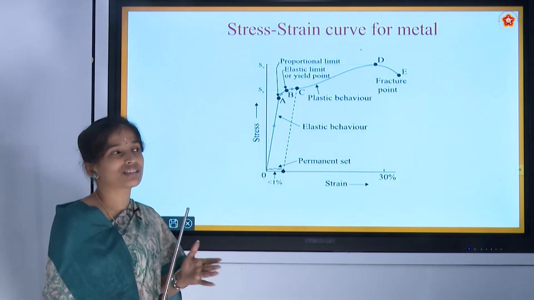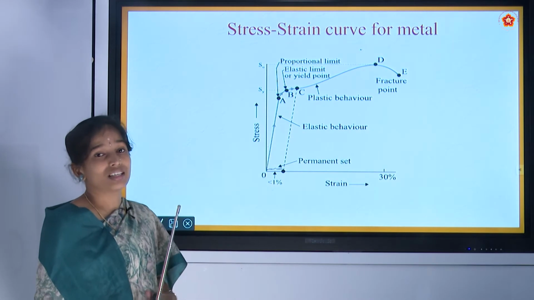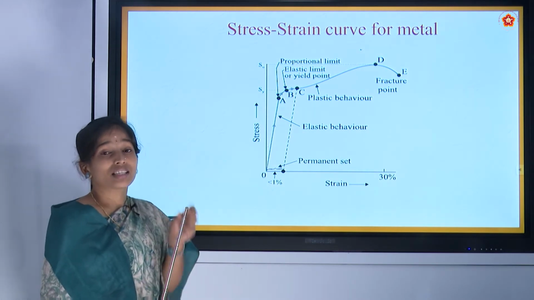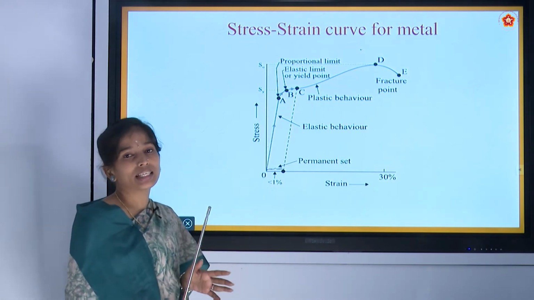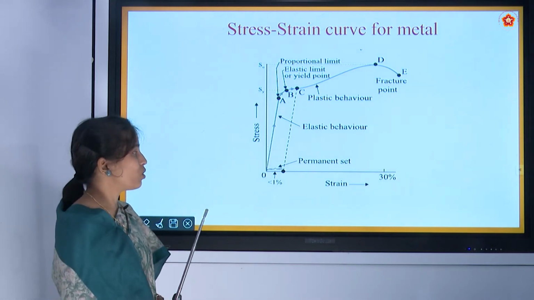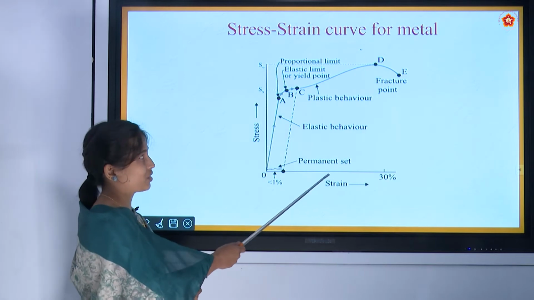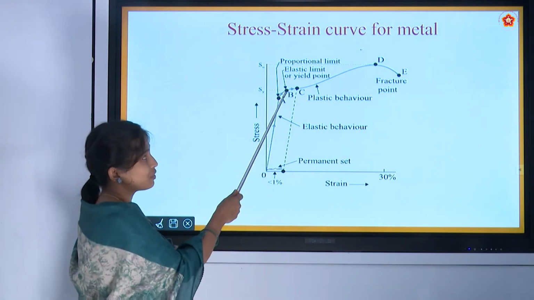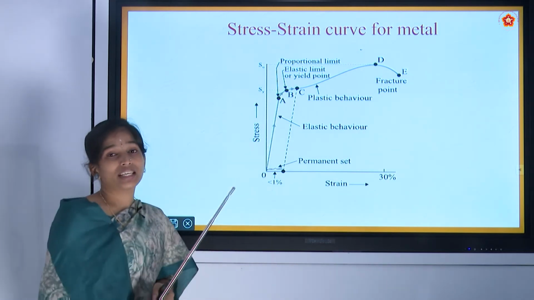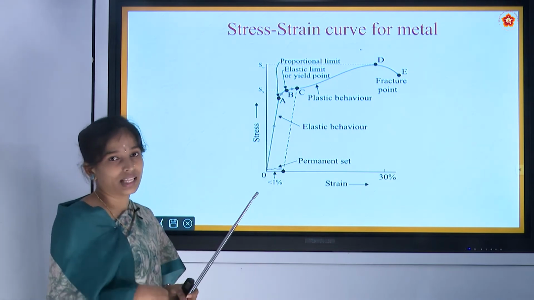Instead, it will be some 105, 106 centimeter. That is, some length is added permanently to that material. Therefore it is known as permanent set.